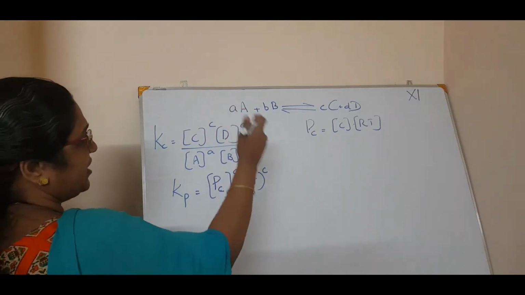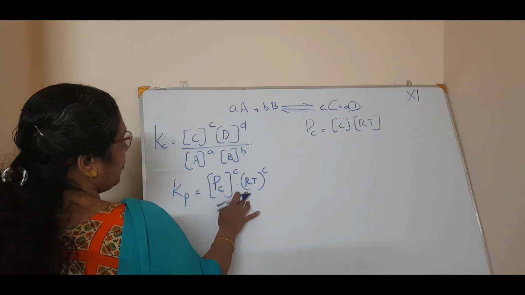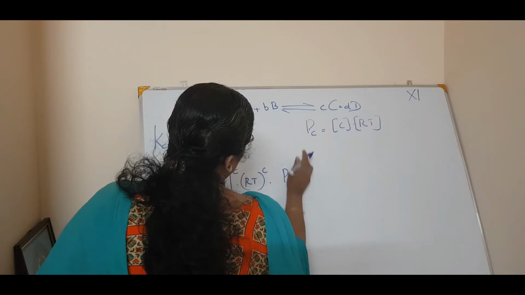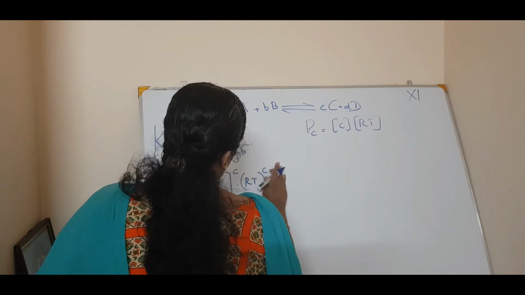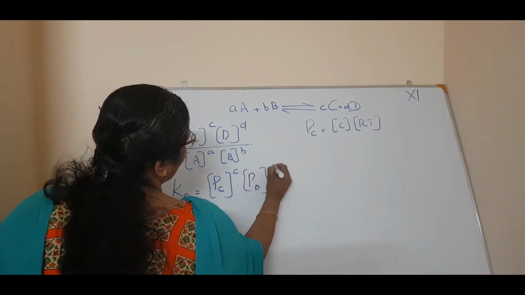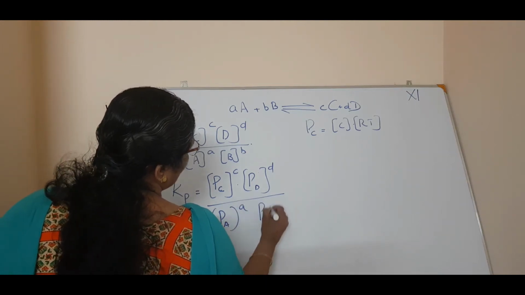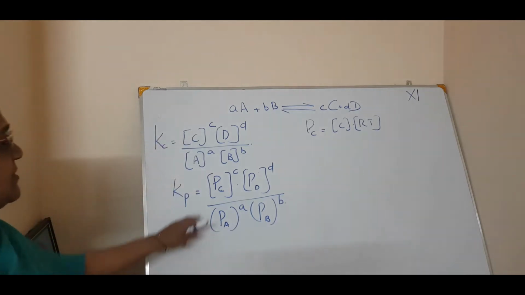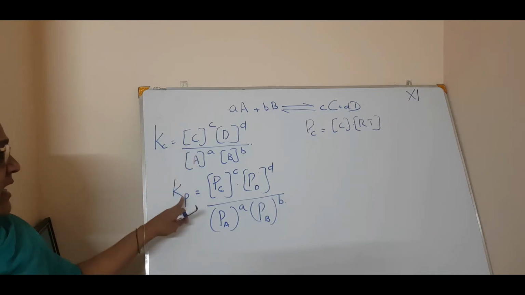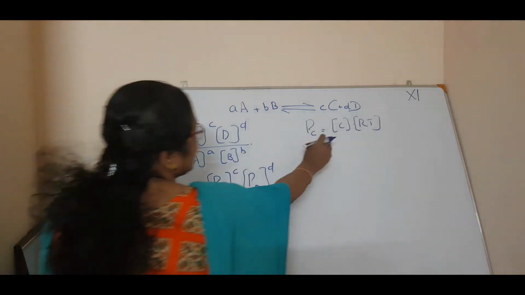In the same way, pressure of D, pressure of A, pressure of B. Just as we wrote Kc in terms of concentration, Kp is in terms of pressure.